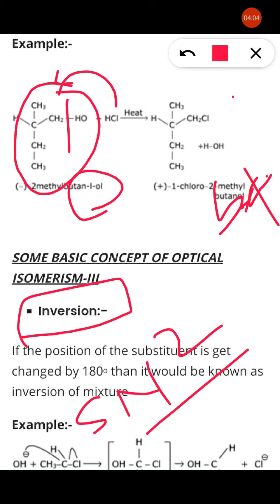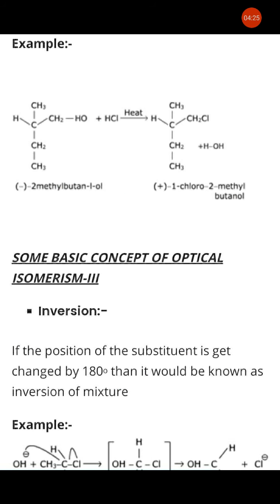If the position of the substituent gets changed by 180 degrees, then it is inversion of configuration. See the example here, it clearly shows that OH is substituted on the opposite side of the leaving group, that is Cl. That is the example of inversion.